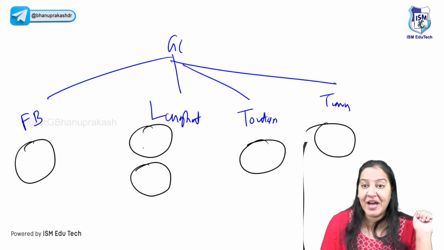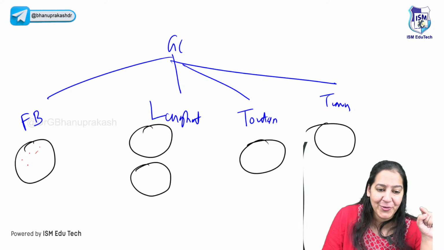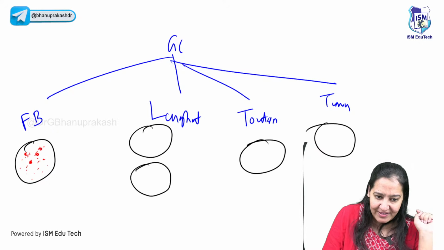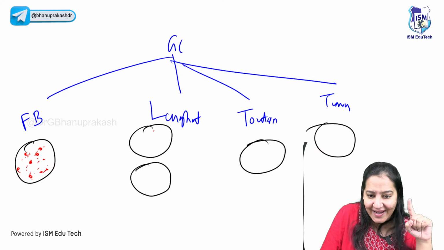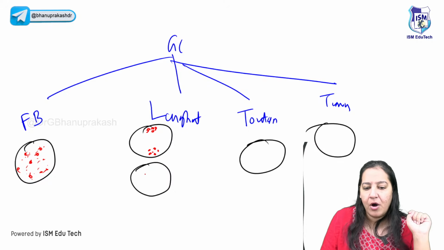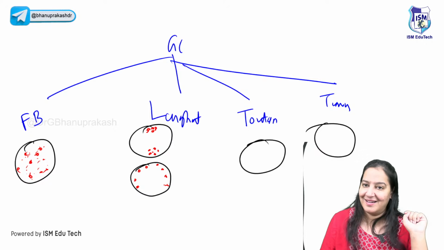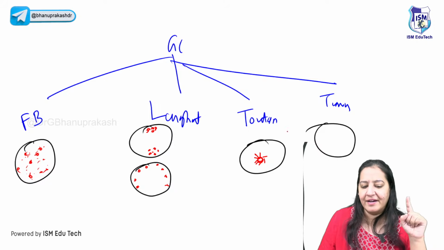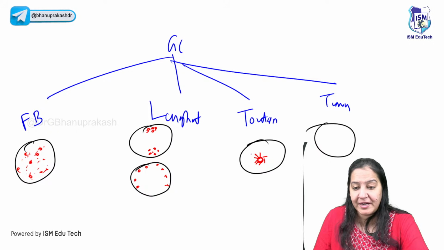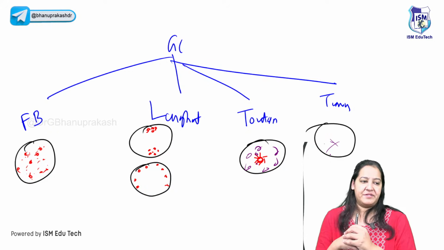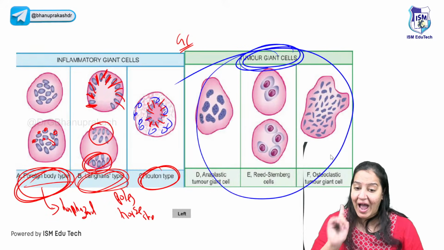Who will tell me, where should I draw the nucleus? So in foreign body, the nucleus is haphazard anywhere in the cytoplasm. This is foreign body. In Langerhans, either at the poles, north pole, south pole, or it is present at the periphery in the form of the two-third ring, like this. You got it? In the Touton, it will form a ring at the center, and the cytoplasm contains multiple vacuoles. This is very important for Touton. And in tumor, there is no fixed thing. It can be anywhere.